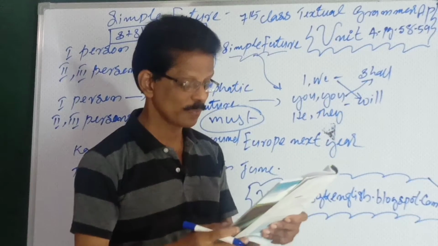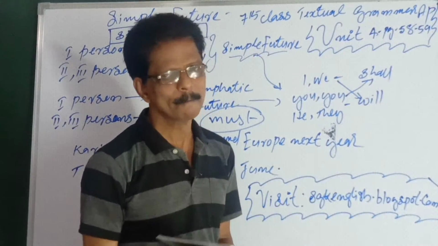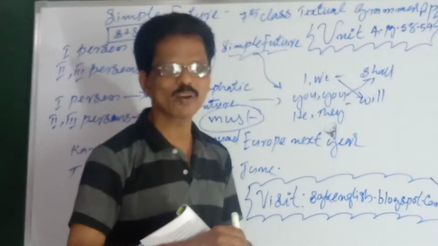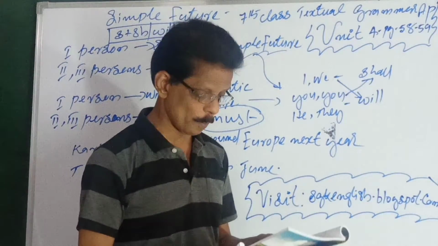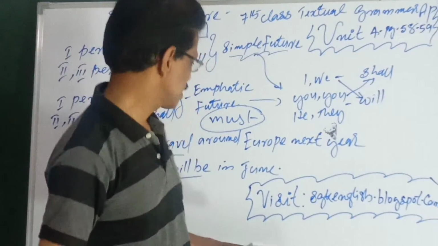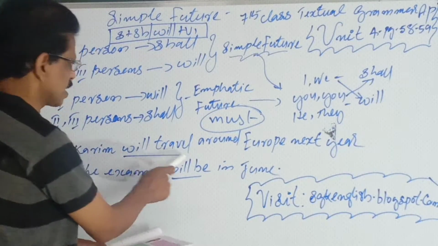So fill in the blanks. He dash come tomorrow. Tomorrow means future. So "he shall not", no, "he will". He will come tomorrow. The exams "will be", the exam is given here. He will travel around.